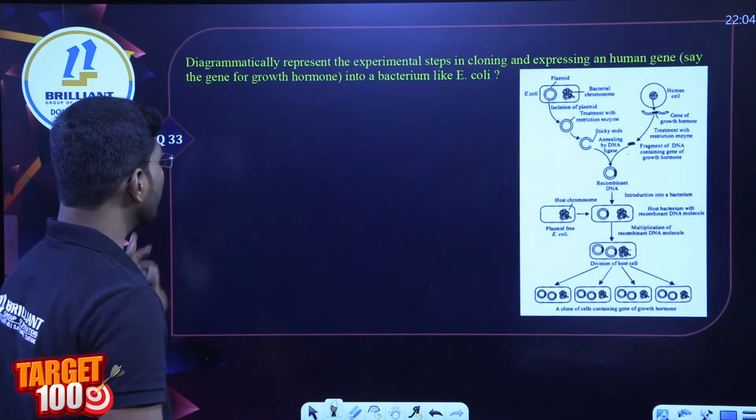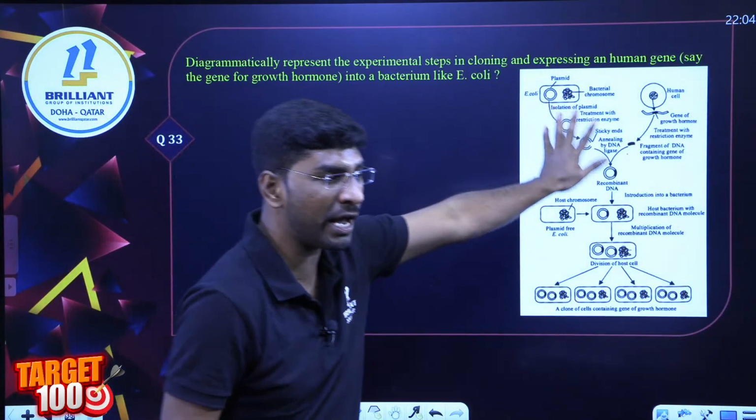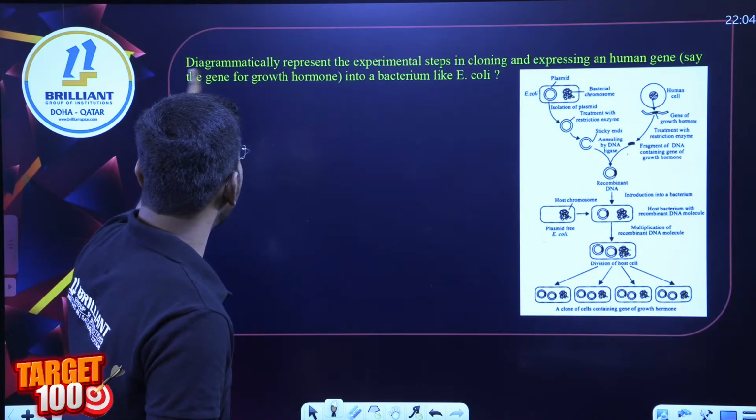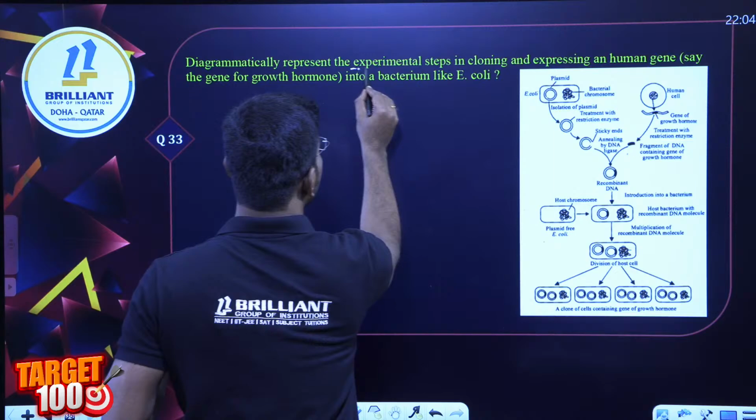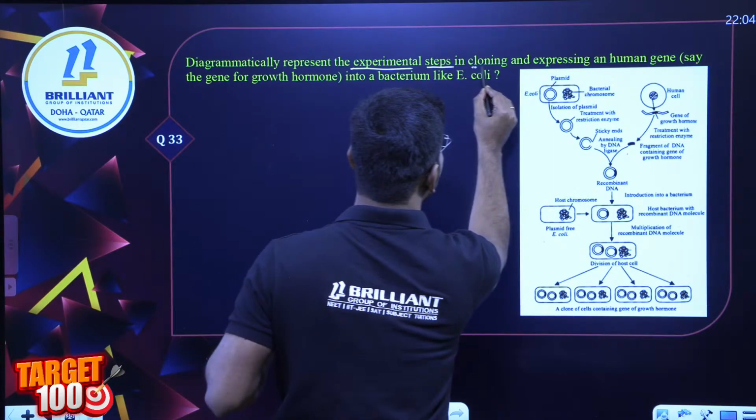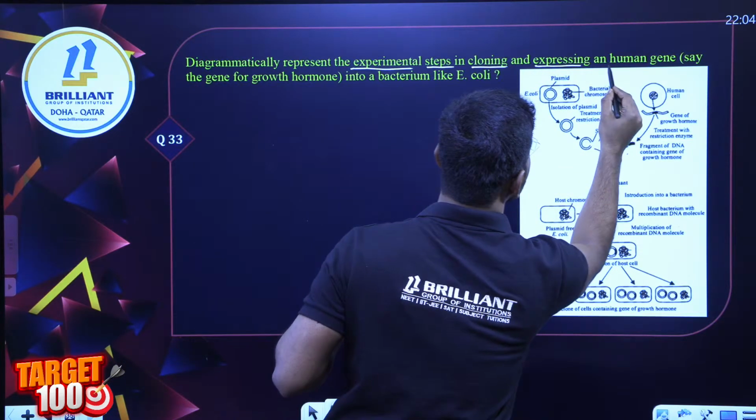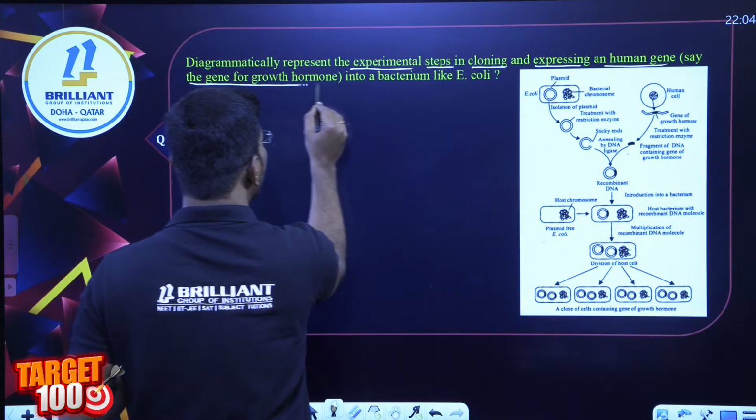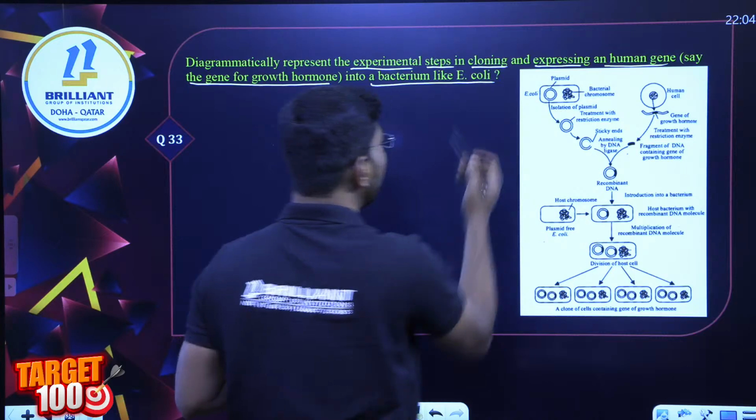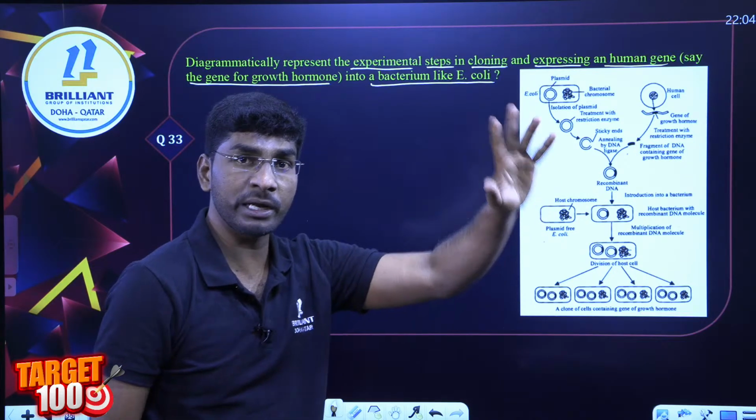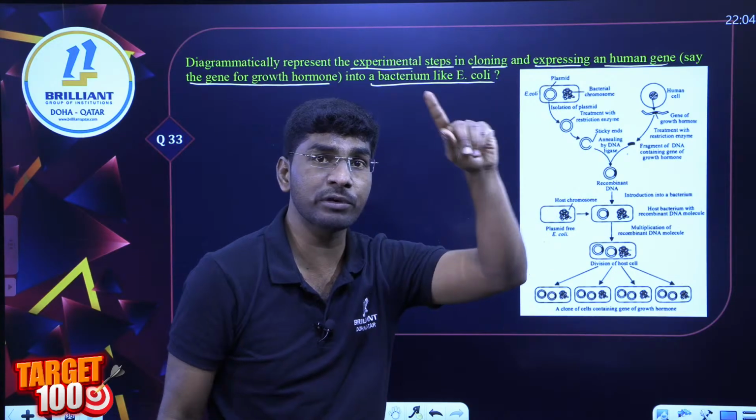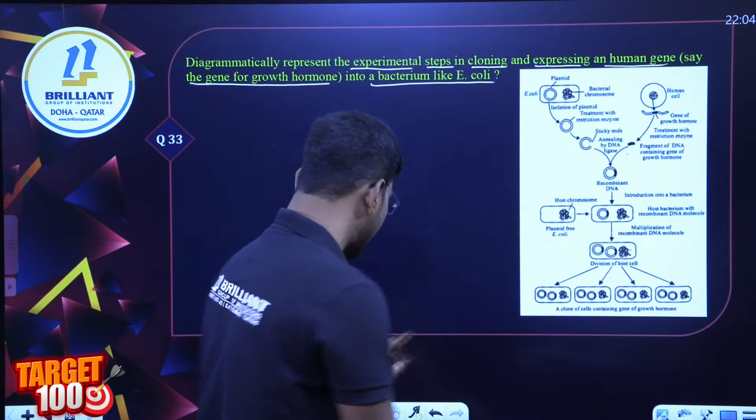Last question I am going to take, this is very important, look here, a 3 mark question. Diagrammatically represent the experimental steps in cloning and expressing a human gene, the gene for growth hormone, into the bacterium E. coli. Wait a moment. After I finish this question, you can move. Listen to me very carefully. Diagrammatic representation they are asking.